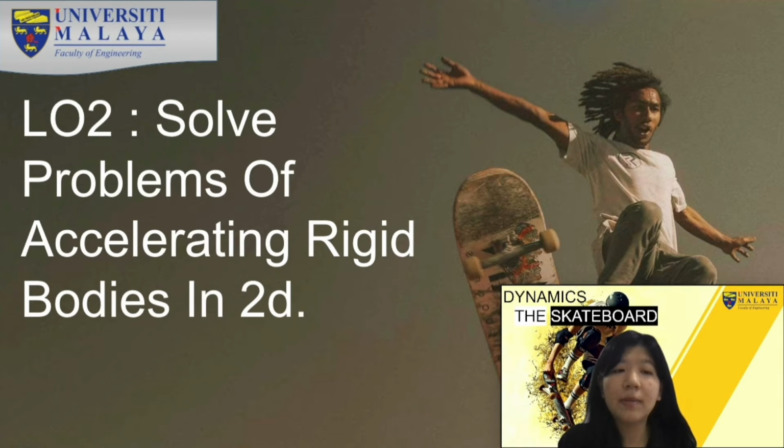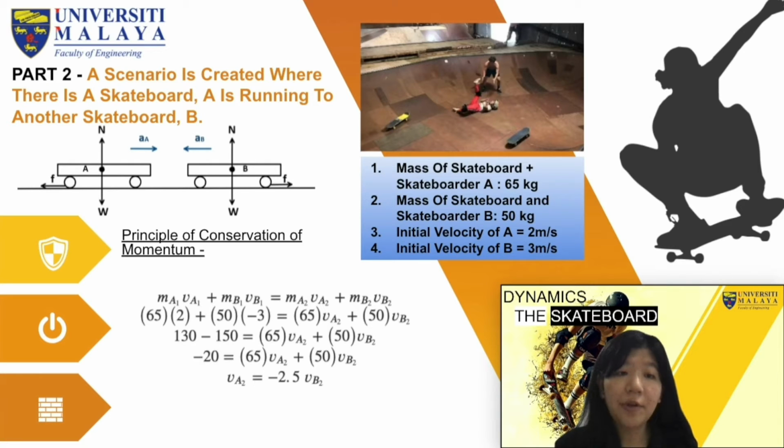LO2. Solve problems of accelerating rigid bodies in 2D. A scenario is created where skateboard A is running into another skateboard B. Ouch, that would be a painful scenario. Let's assume that the total mass of the first skateboard and its skateboarder, MA, is 65 kg, while the other one, MB, is 50 kg. Also, we assume that the initial velocity of A, VA, is 2 meters per second, while the initial velocity of B, VB, is 3 meters per second in the opposite direction.